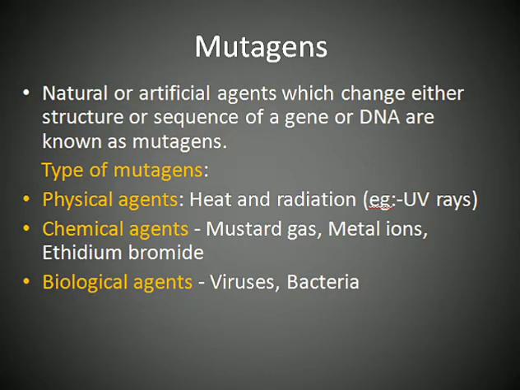Mutagens are natural or artificial agents which change either structure or sequence of the DNA, or we can say mutagens are the agents that cause mutation. Now, types of mutagens: physical mutagens like heat, radiation, for example UV rays is a physical mutagen. Chemical agents like mustard gas, metal ions, ethidium bromide, and other chemicals which may cause mutation. And biological agents, some viruses and some bacteria can cause mutations. So these are biological mutagens.